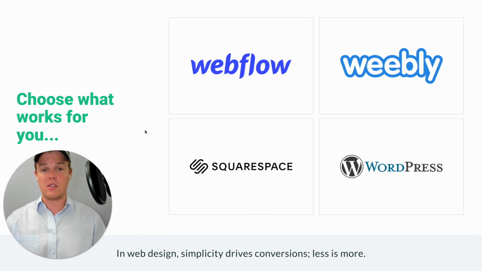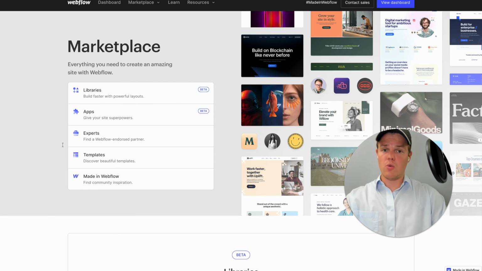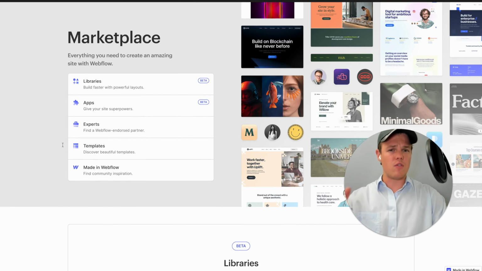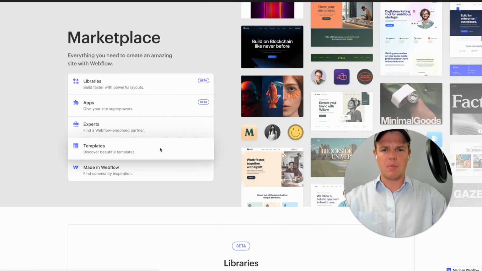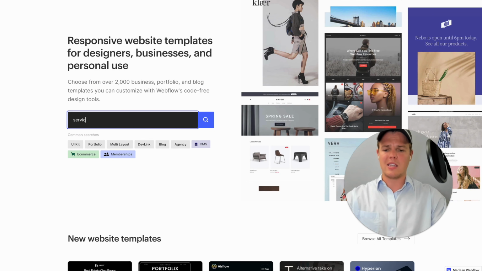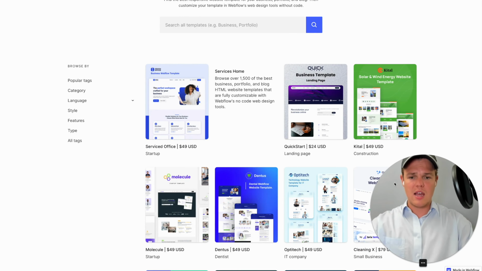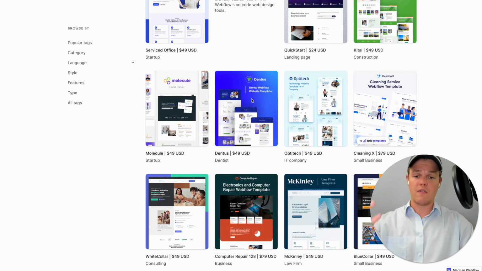Just to show you how powerful Webflow is, let's go ahead and search through their templates and understand one you could choose that would be very effective for the use case of an AI automation agency. So once you have a Webflow account, just to give you a little bit of a disclaimer here, it costs $18 a month. You can go ahead and come over to templates. And in the context of what we're doing here, we can do something as simple as "service" and essentially get access to a ton of different templates that would be effective for what we're trying to achieve here.